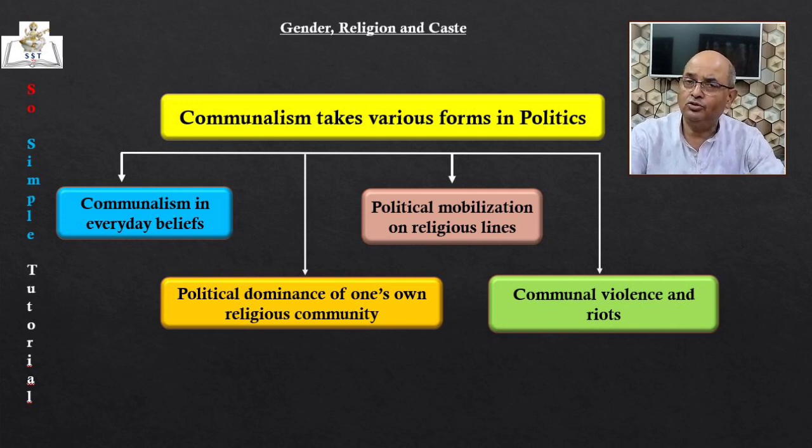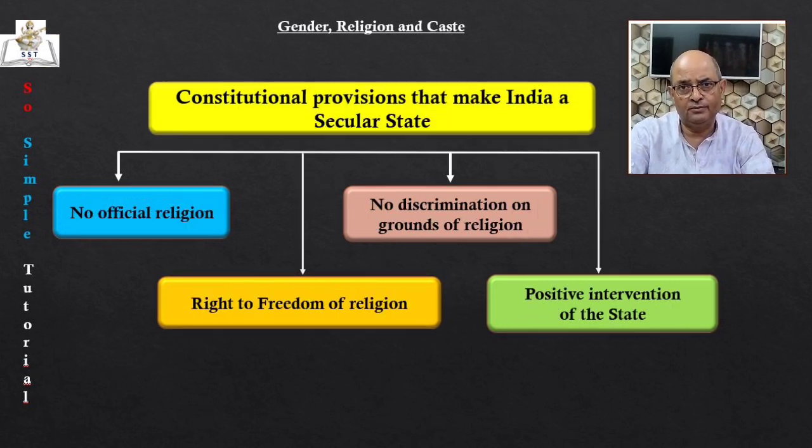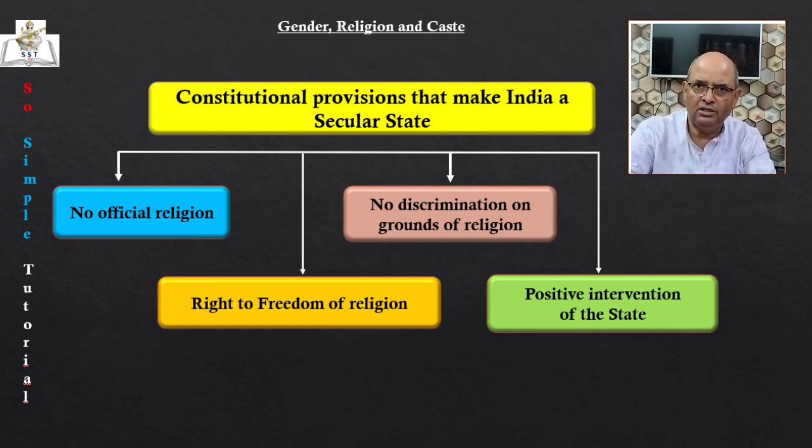A secular constitution is necessary to fight communalism. The makers of our constitution were aware of the challenges of communalism. Therefore, they chose to make India a secular state. This choice is reflected in several provisions of our constitution. First, there is no official religion for the Indian state. Unlike the case of Buddhism in Sri Lanka, that of Islam in Pakistan, and Christianity in England, our constitution does not give special status to any religion.